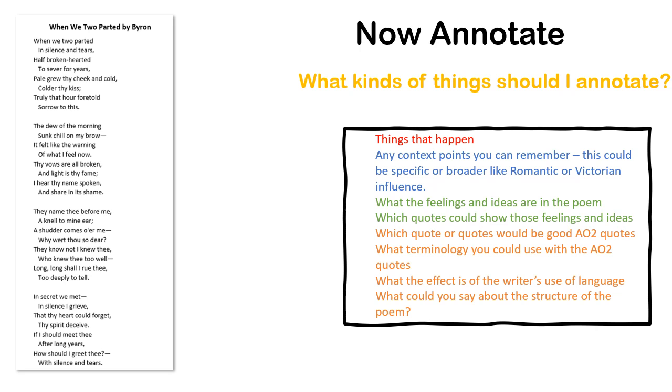Now what I want you to do is look at the poem, and hopefully you might have a copy in front of you. If you haven't, maybe you could print this slide. Otherwise, just read it and think, what are the key things I can remember? What can I annotate here? Is there anything I can remember about Victorian times or romanticism? What feelings are there? Which was my AO2 quote? Now I'm looking at it.